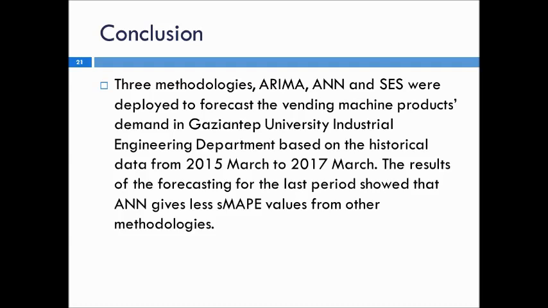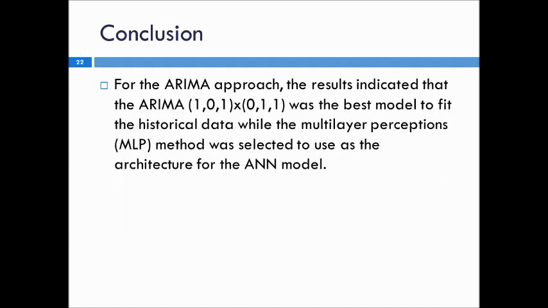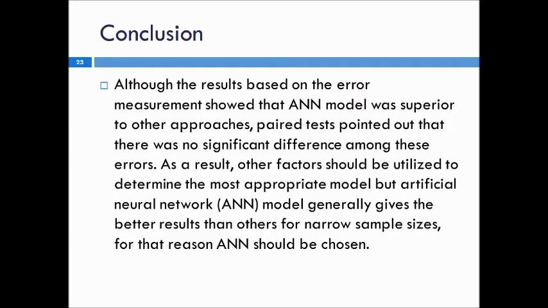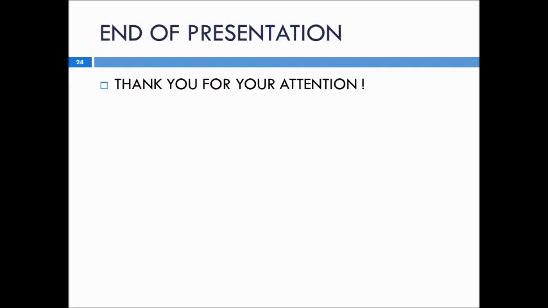For the ARIMA approach, the results indicate that the ARIMA model was the best model to fit the historical data, while the multi-layer perceptron. Although all these results based on the error measurement showed that the artificial neural network model was superior to other approaches, paired tests pointed out there was no significant difference among these errors. As a result, other factors should be utilized to determine the most appropriate model, but artificial neural networks generally give better results than others for narrower sample sizes and less historical data. For that reason, artificial neural network should be chosen.